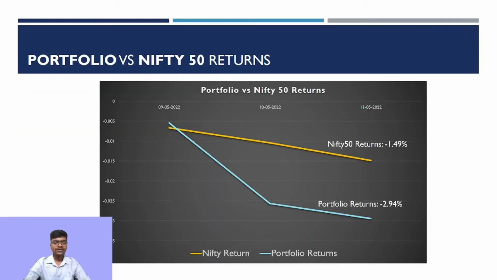When compared with the benchmark index Nifty 50, we can see that Nifty 50 has experienced a return of minus 1.49% in the last 3 days, whereas we have experienced a total of minus 2.94%. This could be caused because we do not have that many defensive stocks in our portfolio and our profile is aggressive, and that could be one of the reasons causing the returns to be worse compared to Nifty.